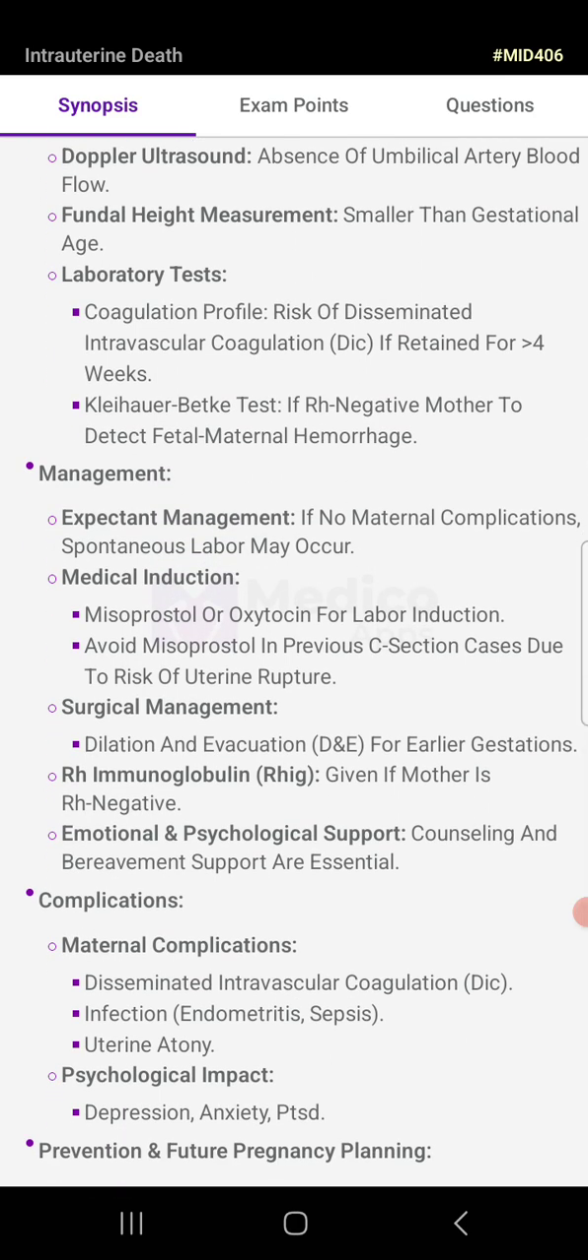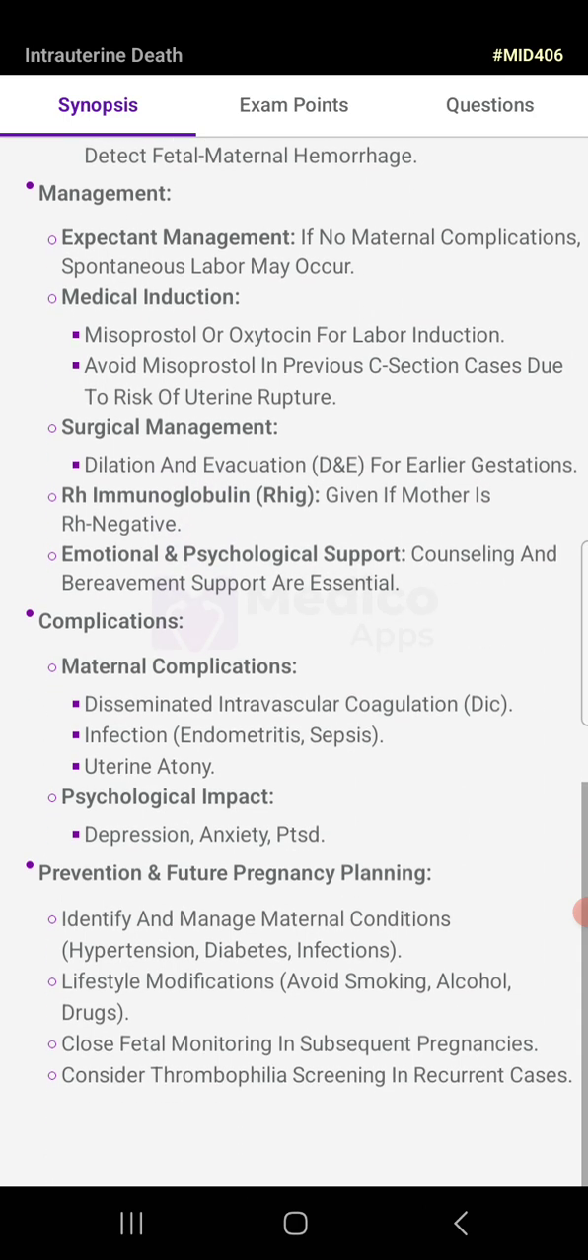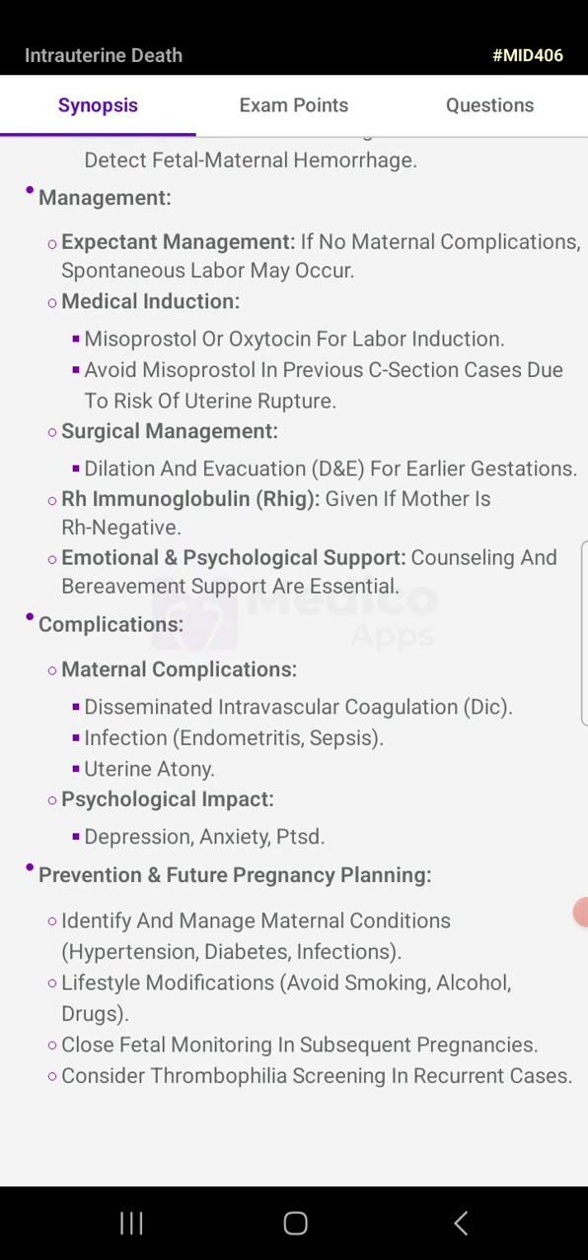Management: expectant management. If no maternal complications, spontaneous labor may occur. Medical induction: misoprostol or oxytocin for labor induction. Avoid misoprostol in previous C-section cases due to the risk of uterine rupture. Surgical management: dilation and evacuation for early gestation. Rh immunoglobulin is given if the mother is Rh negative. Emotional and psychological support, counseling, and bereavement support are essential.